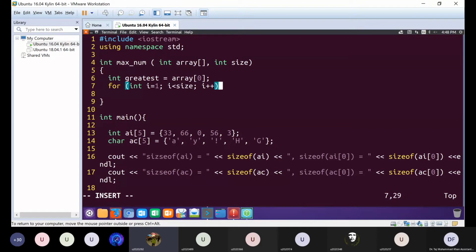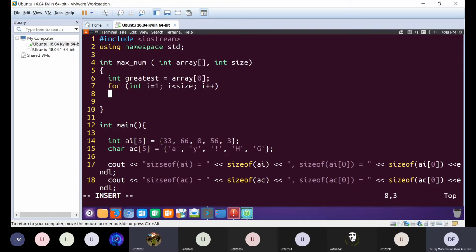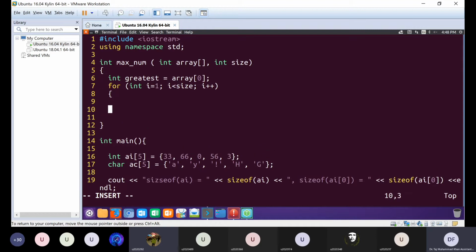close parentheses, and then next line, and then open and close curly braces. Then we do an if condition inside. If greatest is equal to, no, not the equal to.